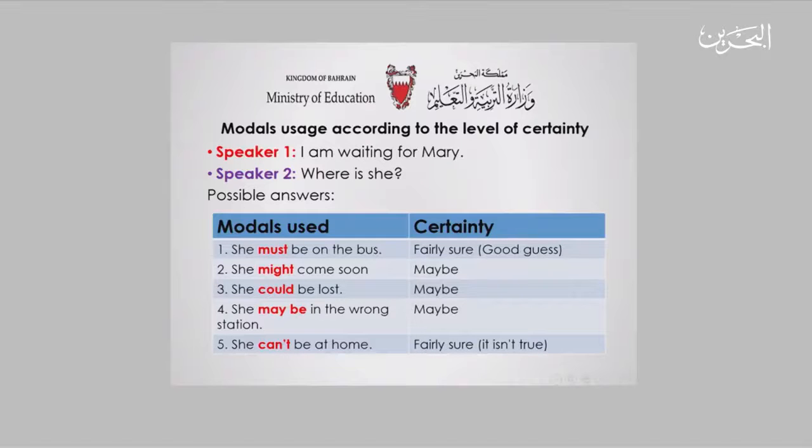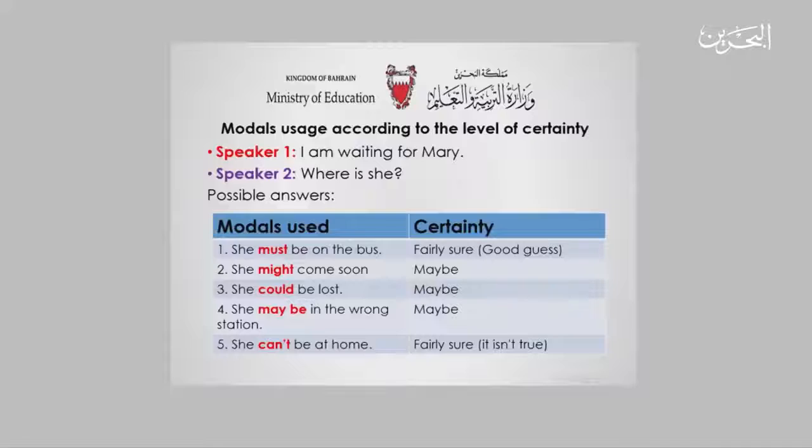Number 4, she may be in the wrong station. Again, the same purpose is going on. When I say "may be," here I am not stating that I'm 100% sure about the situation. She may be in the wrong station or she may be in the right station.